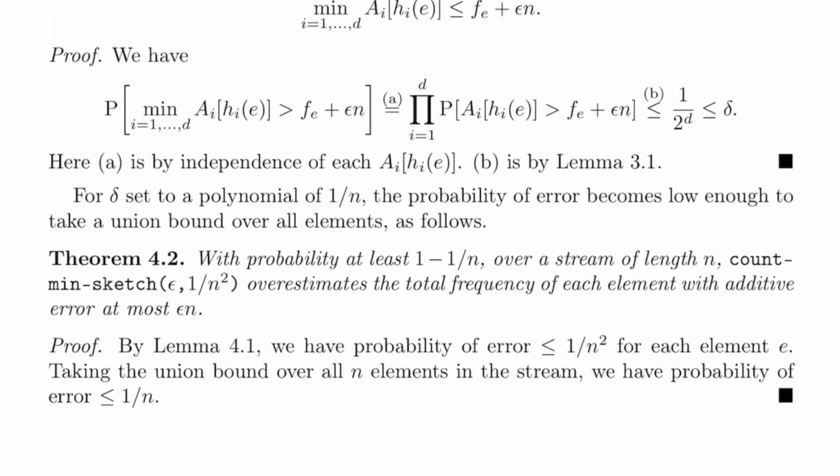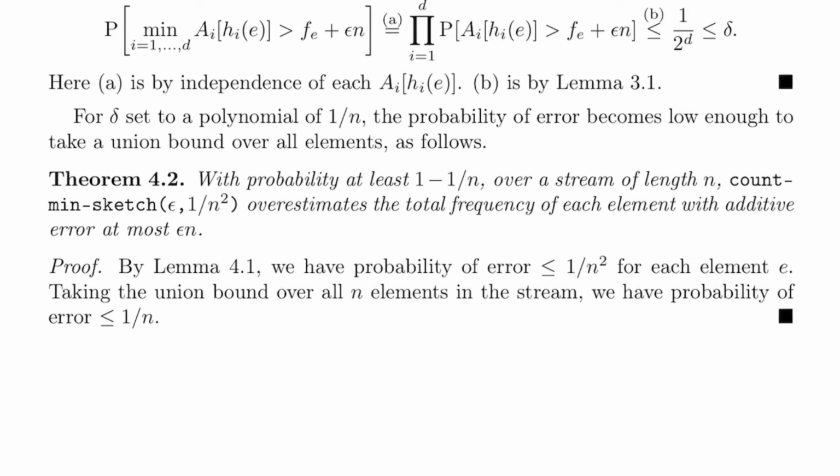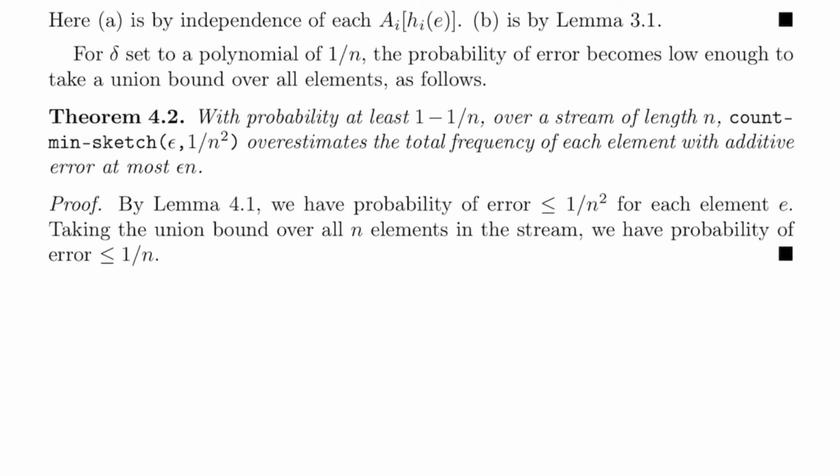For delta set to a polynomial of 1 over n, the probability of error becomes low enough to take a union bound over all elements as follows. Theorem 4.2. With probability at least 1 minus 1 over n, over a stream of length n, Count-Min Sketch with parameters epsilon and 1 over n squared overestimates the total frequency of each element with additive error at most epsilon n. Proof. By Lemma 4.1, we have probability of error at most 1 over n squared for each element E. Taking the union bound over all n elements in the stream, we have probability of error less than or equal to 1 over n total.